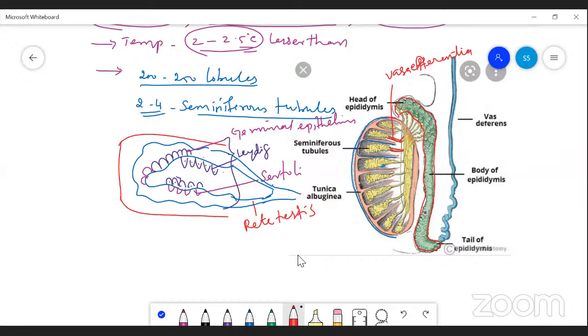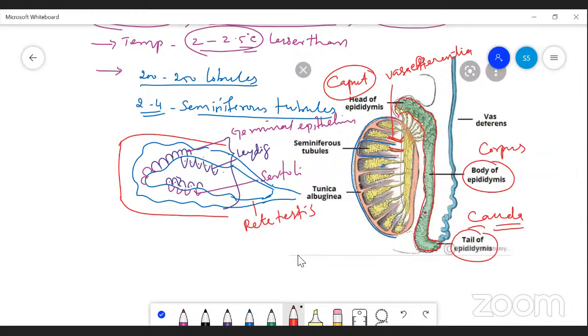The head region is called caput epididymis. The body of the epididymis is called corpus, and the tail region is called cauda. So cauda epididymis, corpus epididymis, and caput epididymis are the storerooms of the sperm cells.